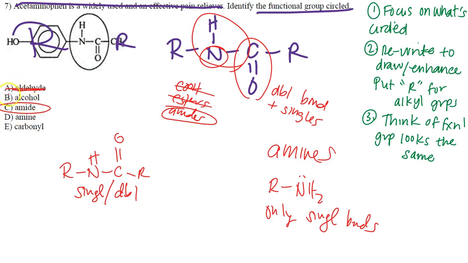Aldehydes, we already know that's out. Alcohol, no OH group here. Carbonyl, we do see carbonyl, but that's not the only functional group. There's a single and double bond. And now we're down to amide and amine. It has to be amide. This is definitely going to be one of those memorization type of questions. So again, if you do not know the functional group, it's going to be hard to pull from even this little strategy or setup.